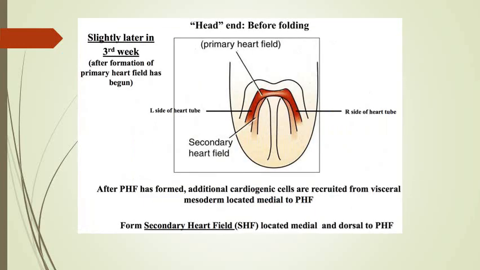This is another diagram showing the primary heart field and secondary heart field. The secondary heart field location, you can see it is just medial to, inner to the primary heart field. And primary heart field appears first, and then, as you can very well imagine, secondary appears later.